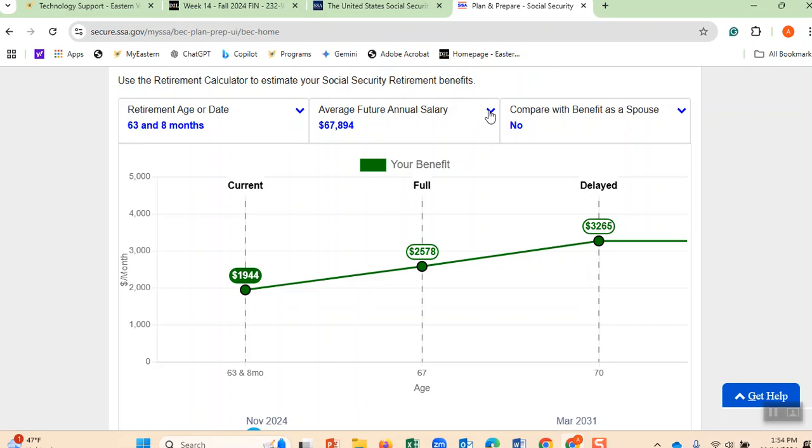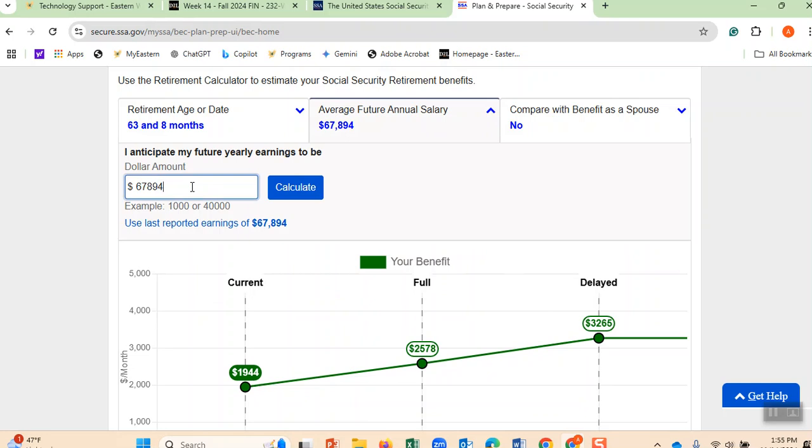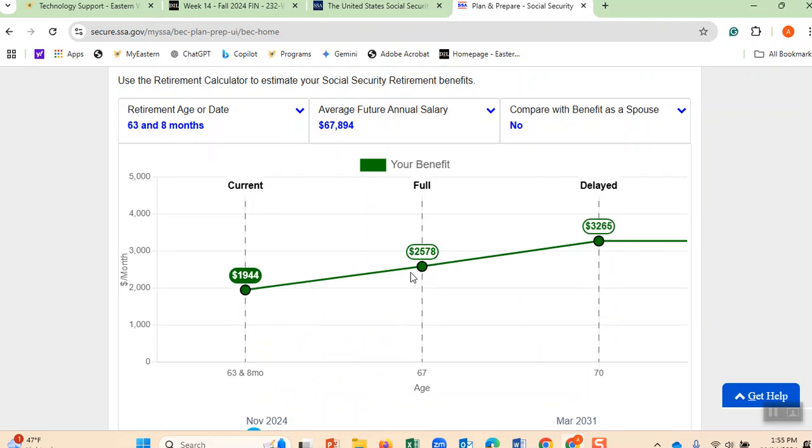Now, if suddenly my salary, look at here, goes to 100,000 a year, that means I am paying more Social Security. Therefore, these numbers jump up here. Imagine I am making 67. Now I click here and I say instead of 67, I make 200,000. Because I am making more money, I am paying more Social Security, then the government has to pay me more. That means that instead of 2,578 at the age of 67, I might get $2,800. Do you see that?